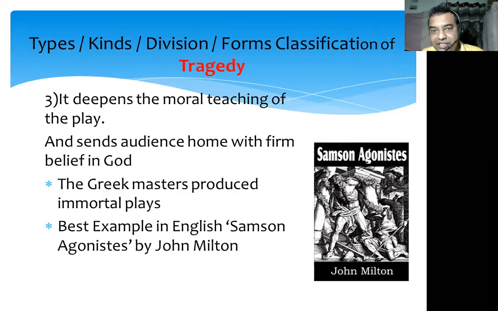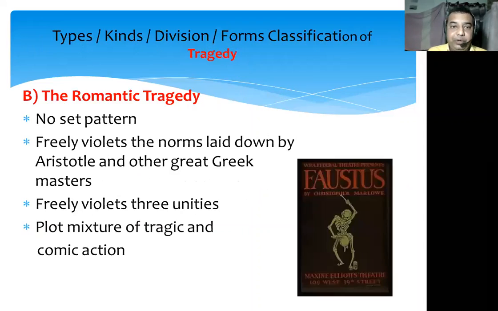The first one is the classical tragedy, and now we are moving to the second type of tragedy according to form. The second type of tragedy according to form or structure is the romantic tragedy. Now you have to take into consideration that whatever rules and conventions we have seen for classical tragedy, just reverse them and you will get the things which romantic tragedy follows. Or rather, I can say that romantic tragedy does not follow any set pattern. It freely violates the rules and norms laid down by Aristotle and other great Greek masters.